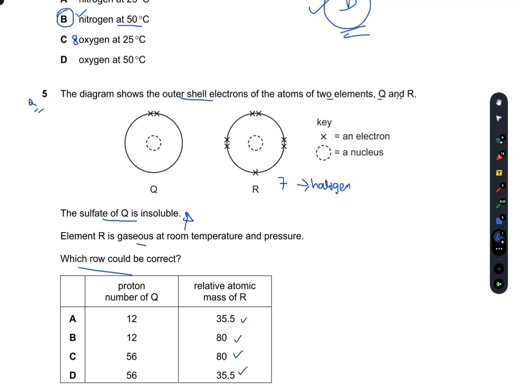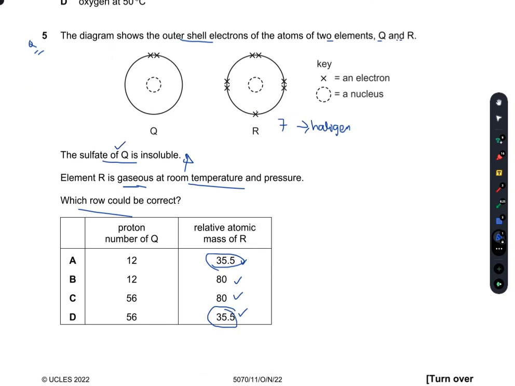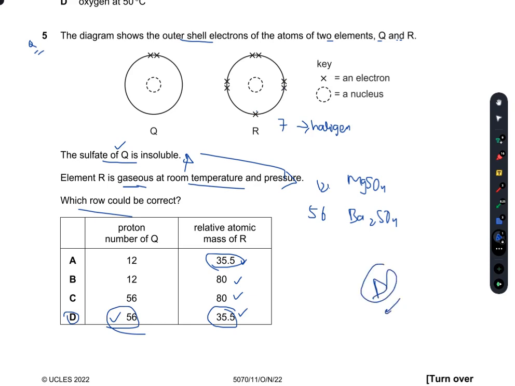Now bromine is a liquid at RTP, whereas chlorine is a gas at RTP. So either A or B is true. Whereas the sulfate of Q is insoluble. Now for the atomic number 12, I have MgSO4, which is fairly soluble in water, whereas for atomic number 56, I have barium sulfate, which is insoluble. So that means D is the right answer.